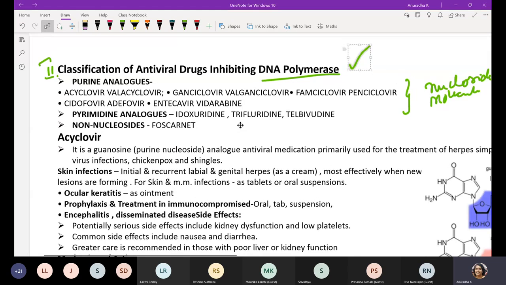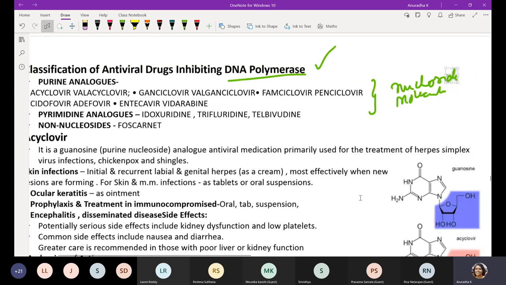One minute, let me show the structure. I don't know whether you will be able to draw the structures in the exam, but definitely try to make an attempt.